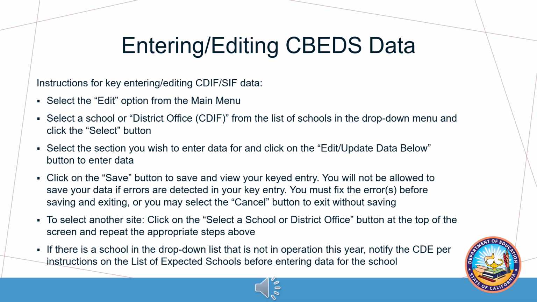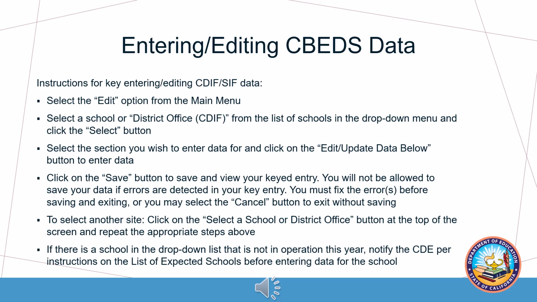to exit without saving. Note: if an error is detected in the data that have been entered or keyed into the system, a note with an explanation of the error will be displayed at the top of the screen. You will not be allowed to save and exit if errors have been detected. You must fix the errors prior to saving and exiting, or you may select the Cancel button to exit without saving.